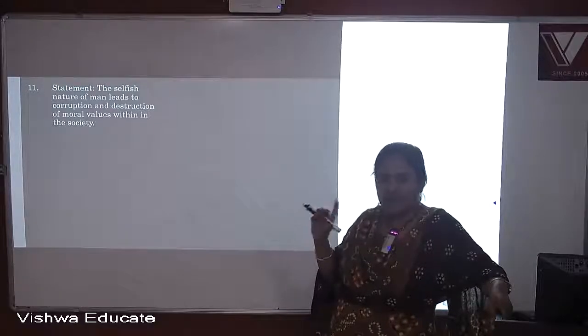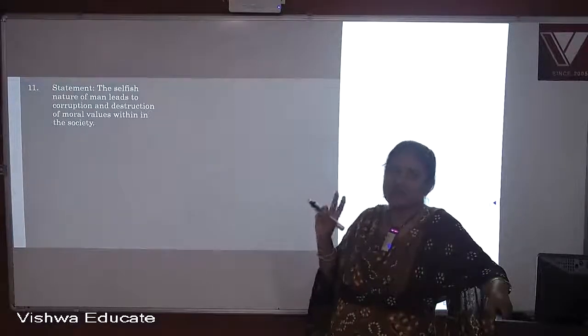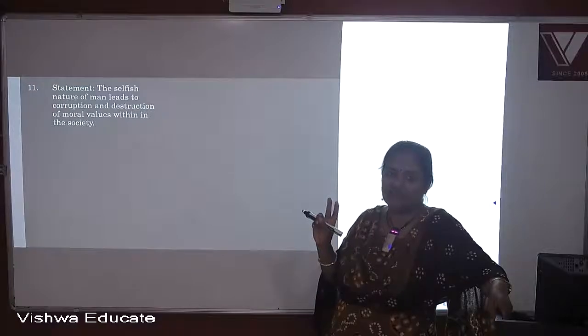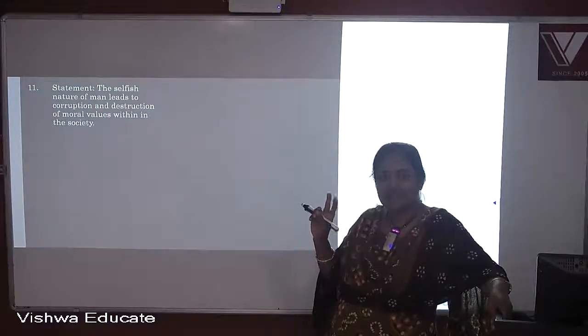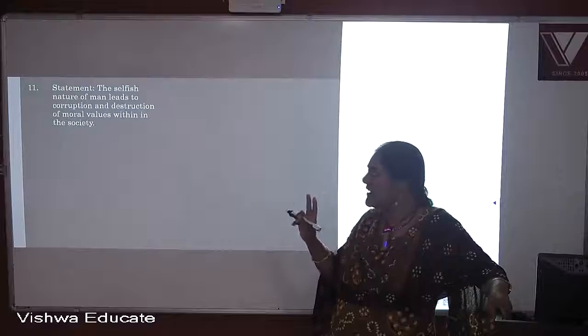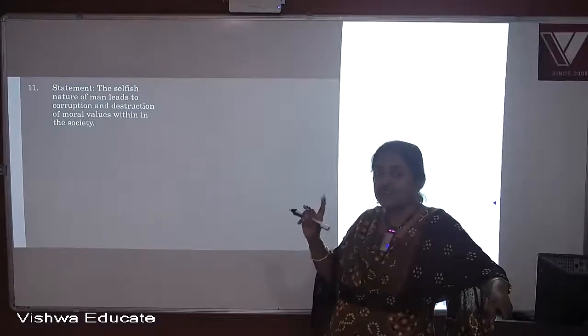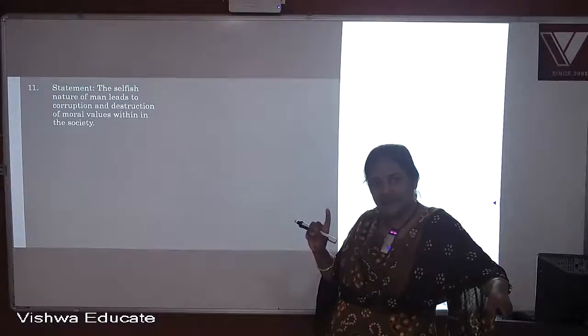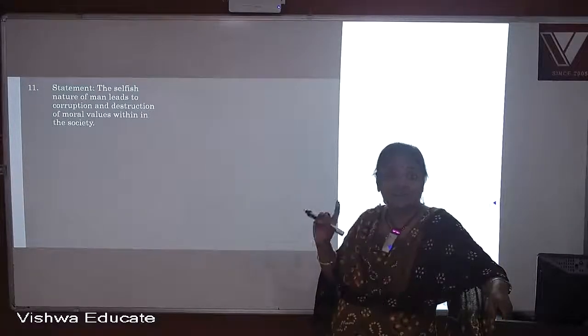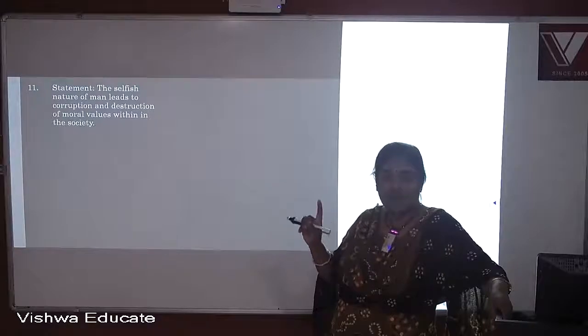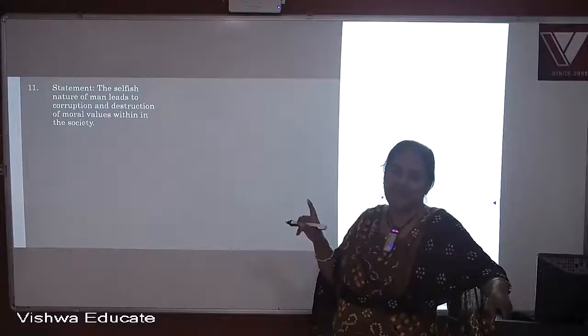Number one, corruption. Number two, destruction of moral values. So now you understood very clearly what the statement is talking about. It's talking about the selfish nature of man. And what is the result? One is corruption and thereby destroying the moral values.